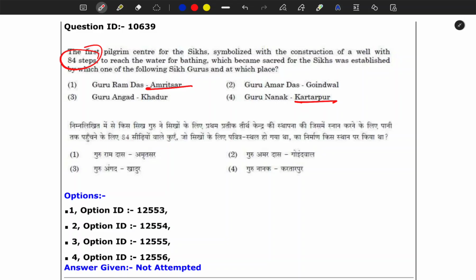So if these two are not striking me with this 84 steps, these are not the sites, because I have read about these kinds of sites. So there must be 2 or 3, and you can play 50-50 between 2 and 3. For me this was a difficult question, moderate to difficult.